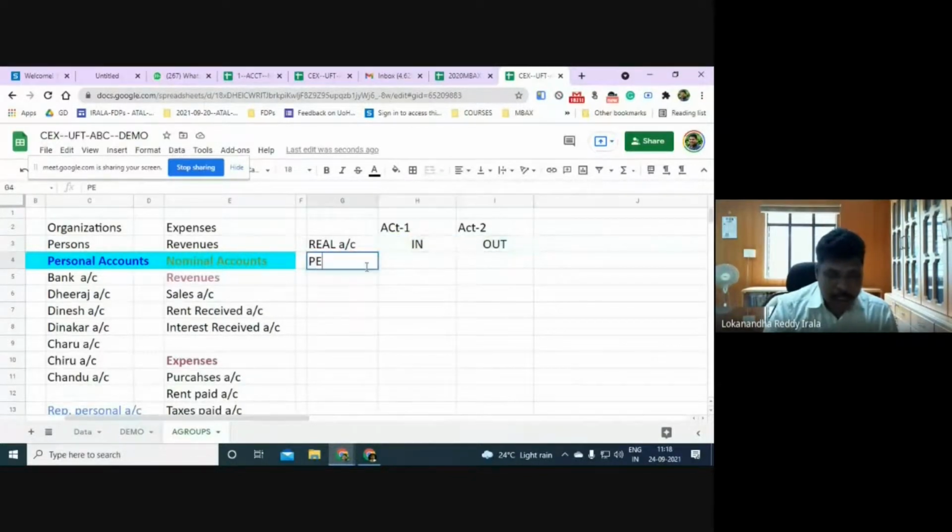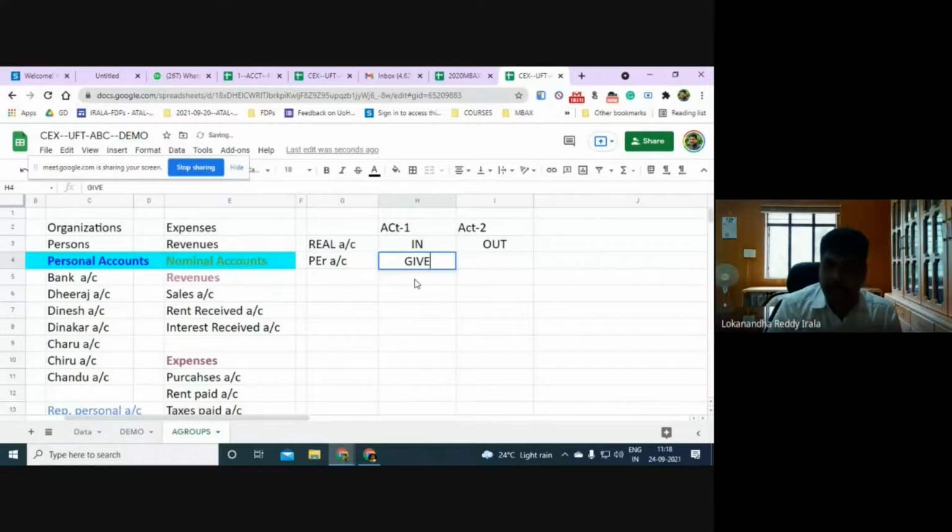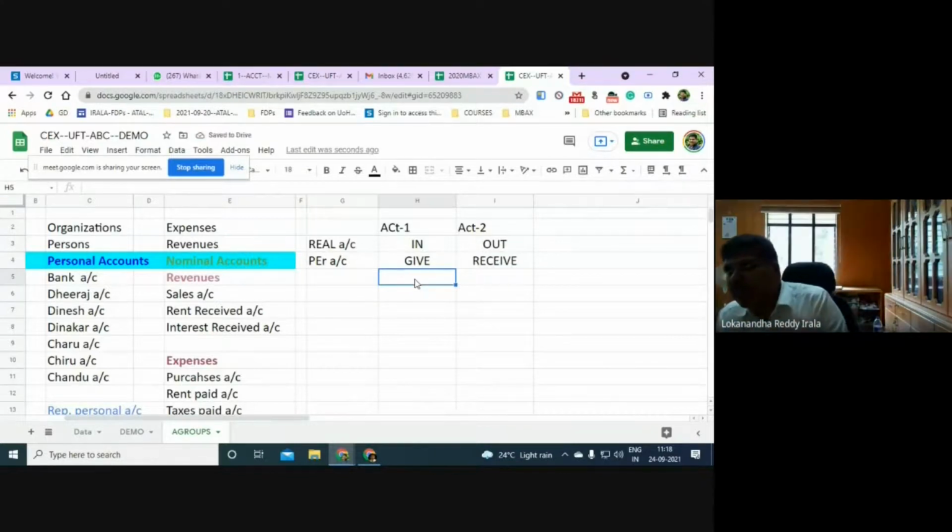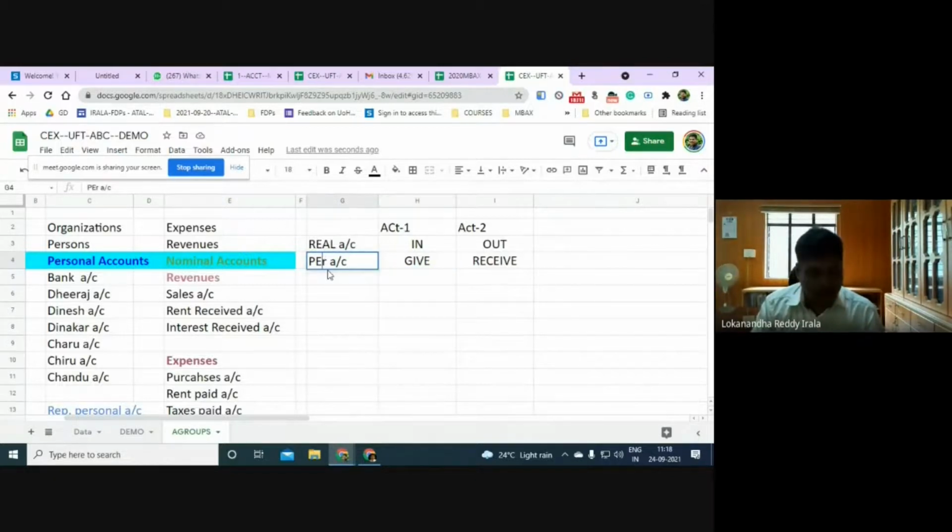Whereas in case of personal accounts, either you give money or receive money. So that account will either give money or that account will receive money. It is regarding that account, what the account is doing.